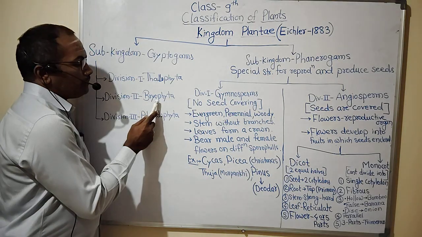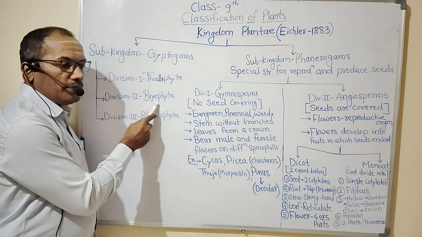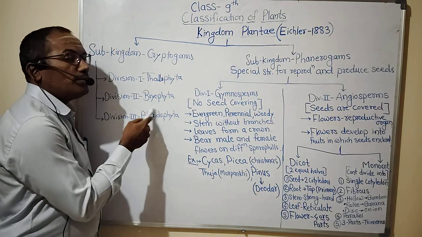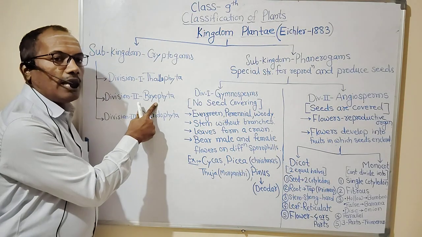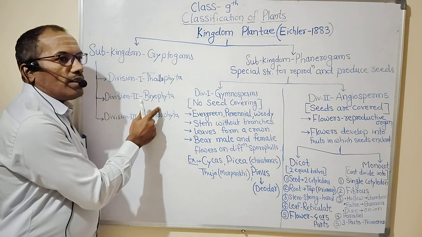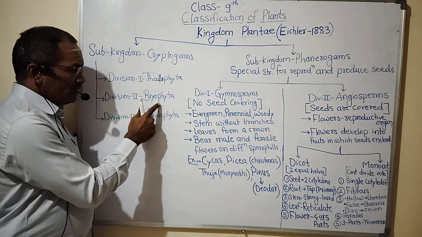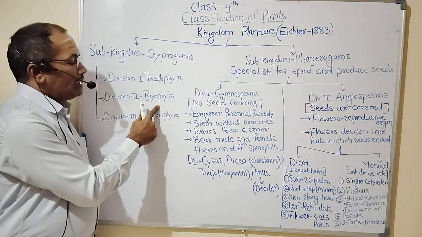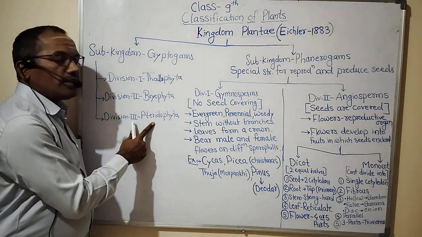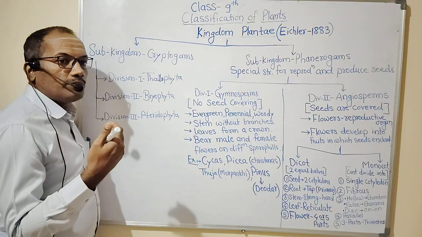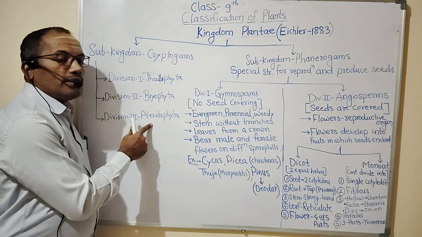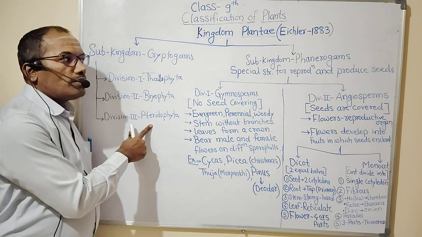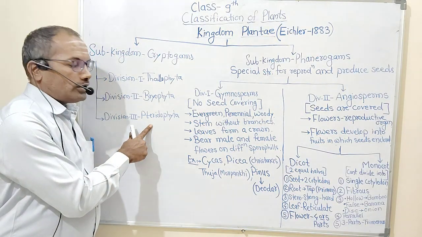Bryophyta are the plants which are also called amphibians, means they grow in soil and they reproduce in water. That is why they are called amphibians. The amphibian category of plants are called bryophytes. They don't possess true root, stem and leaves. And as we move towards pteridophyta, they are the plants which possess true stem, roots, leaves, and they also possess vascular tissues which are responsible for carrying food and water.